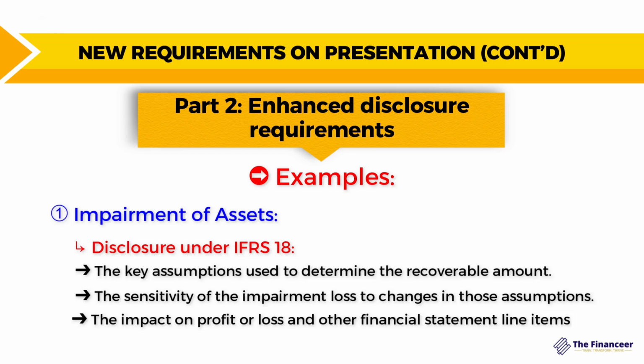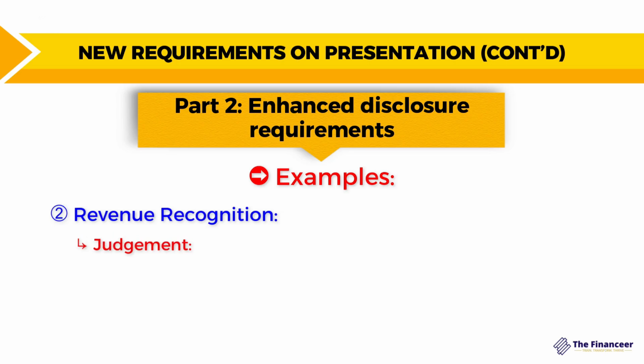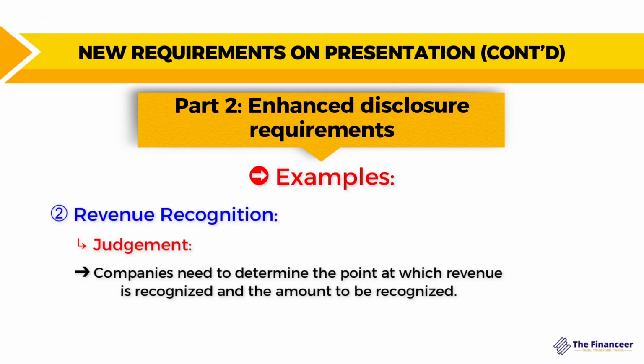And this example was about the impairment of assets. Now let's go to another topic related to the accounting judgment as well. Revenue recognition. Companies need to determine the point at which revenue is recognized and the amount to be recognized. This can be complex in cases of long-term contracts or where performance obligations are satisfied over time.